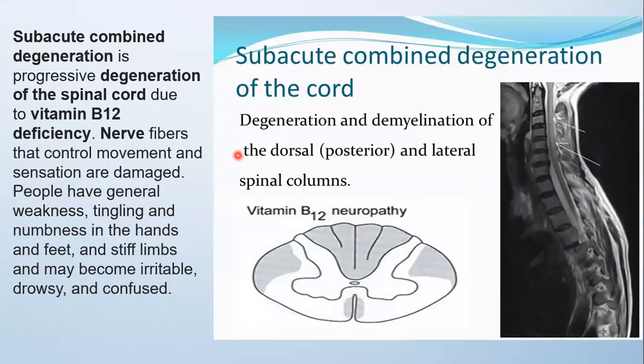We can see here the spinal involvement, subacute combined degeneration of the cord, which means degeneration and demyelination of the dorsal, like posterior, and lateral spinal columns. And it occurs in vitamin B12 neuropathy. The posterior and lateral columns are involved.